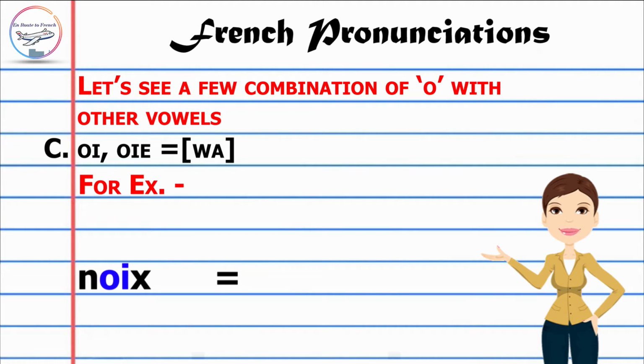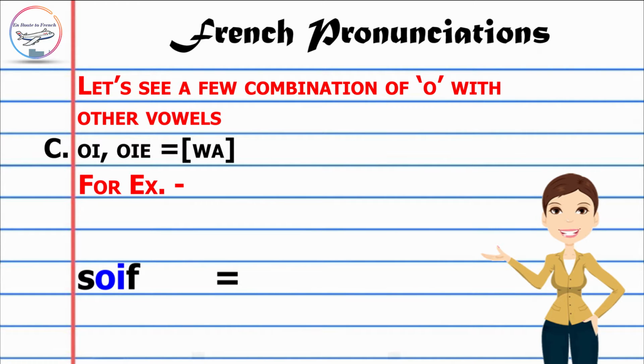Noix. Noix means nut. Oiseau. Oiseau. Bird. Roi. Roi means king. Soi. Soi means oneself.